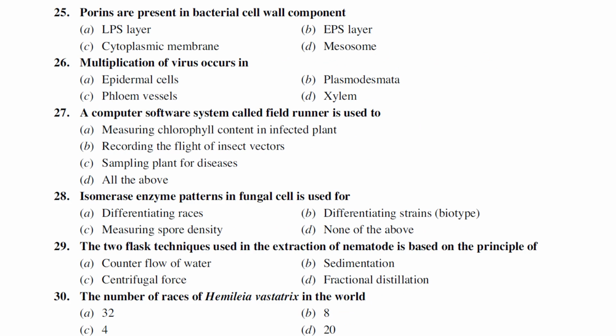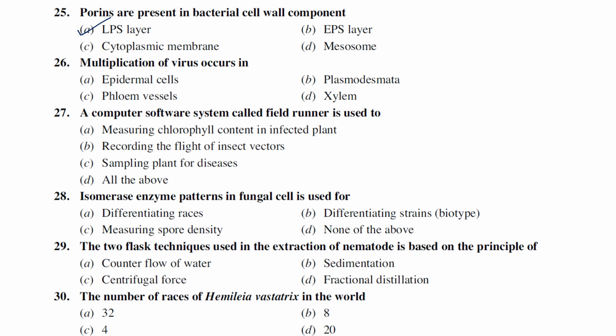Porins are present in the bacterial cell wall component. Generally, porins are present in the bacterial cell wall. Where are these porins actually present in the bacterial cell wall component? They are asking: LPS layer, EPS layer, cytoplasmic membrane, and mesosomes. Generally, these porins are present in the LPS layer. Next one is multiplication of virus happens within epidermal cells, plasmodesmata, phloem vessels, and xylem vessels. This multiplication of virus takes place generally in epidermal cells.